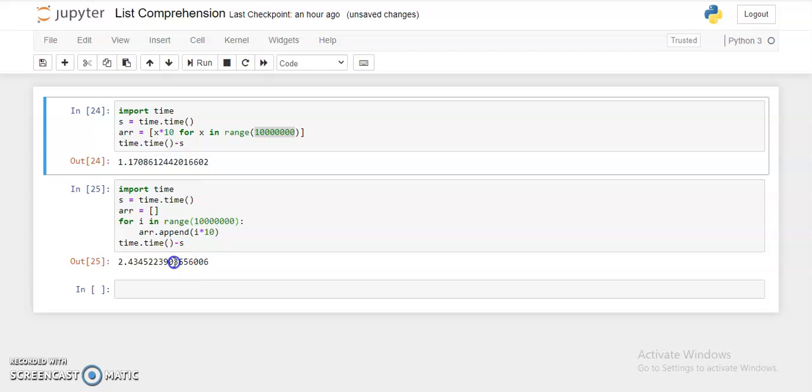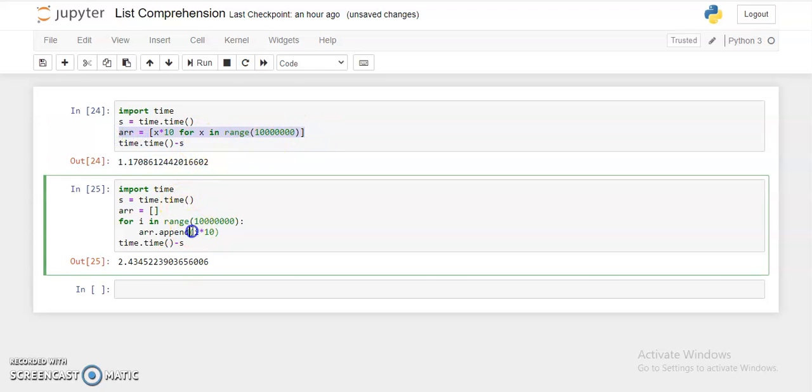So it's just double the time we took in the list comprehension part. This is because in the for loop, the append attribute is loaded and called every time we iterate through this loop. So this append function is called around 10 to the power 7 times. That took so much time to run this for loop, right?